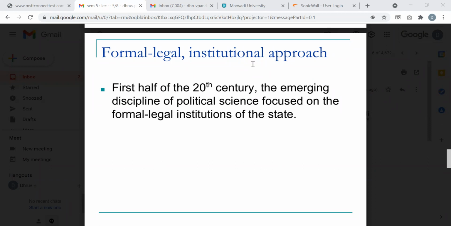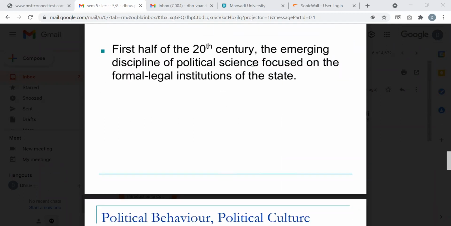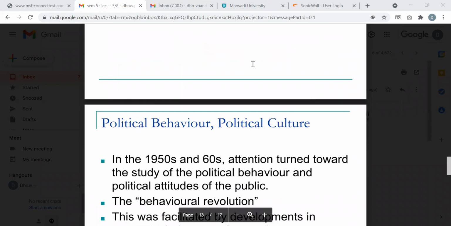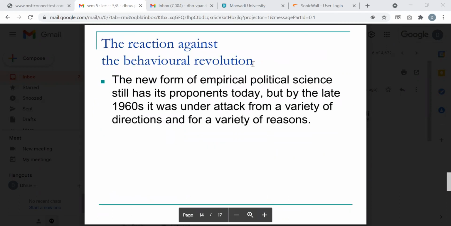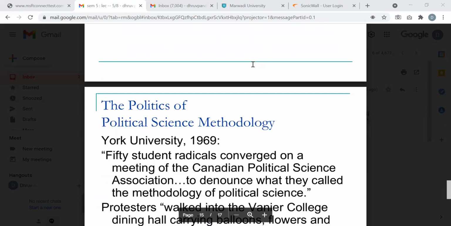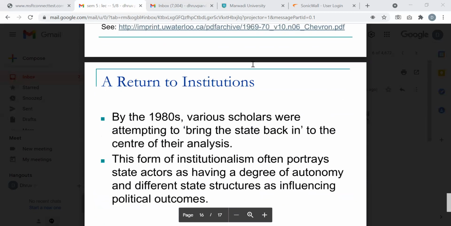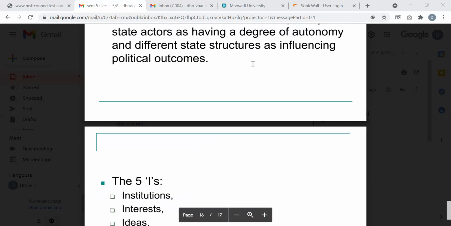They were really concerned about the state, and how do we develop the state? What are the parts of the state? What are the figments of the state? I'll explain that and complete the other approaches as well. What is political behavior? What is political culture? What was the reaction against the behavioral revolution? What do these mean? They are not very difficult if you just concentrate.